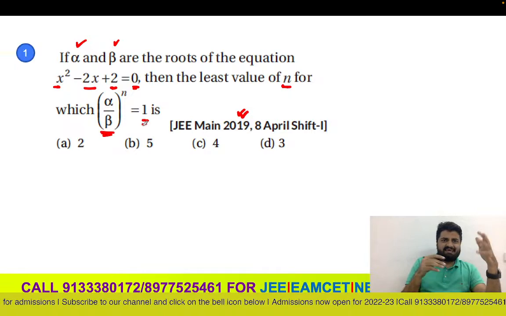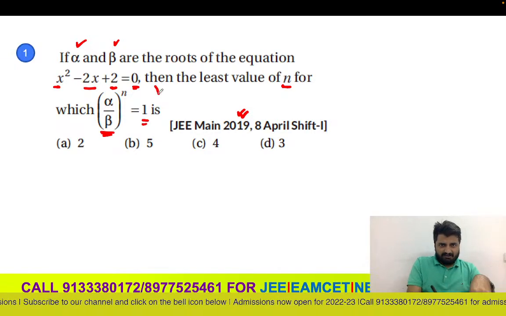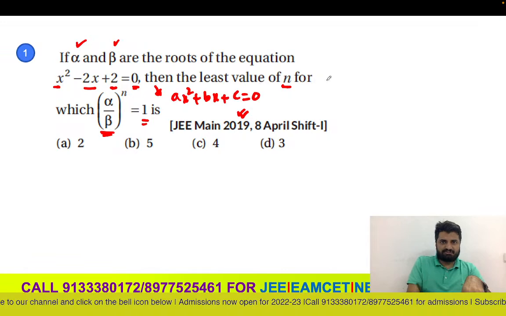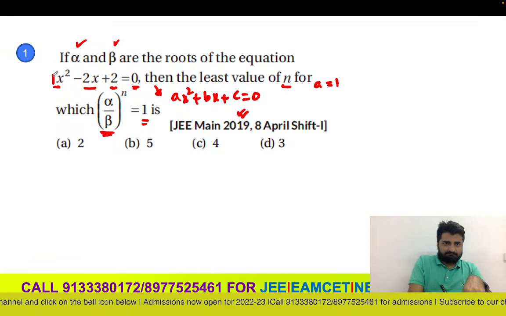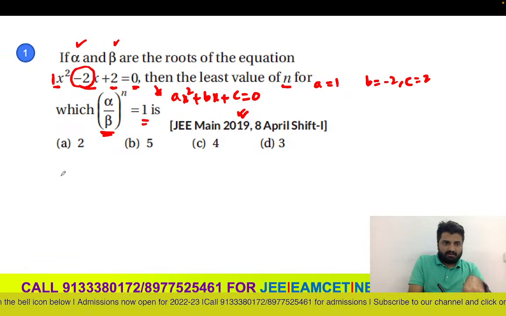So since they did not mention the roots, they gave us the equation. Again, as I told you, this equation is in the form of ax square plus bx plus c equal to 0. So I know that a value is 1 here, b value is minus 2, c value is 2. So what are the roots?